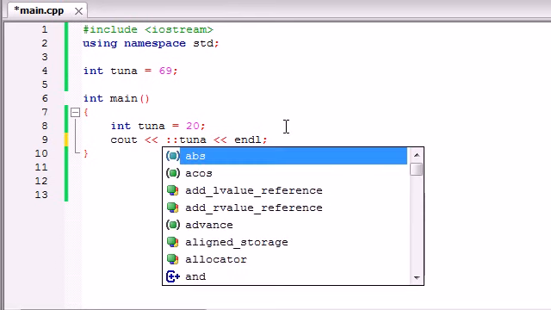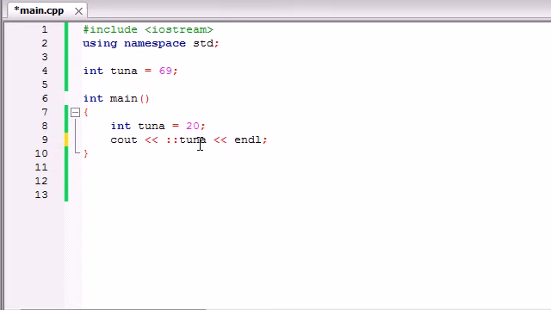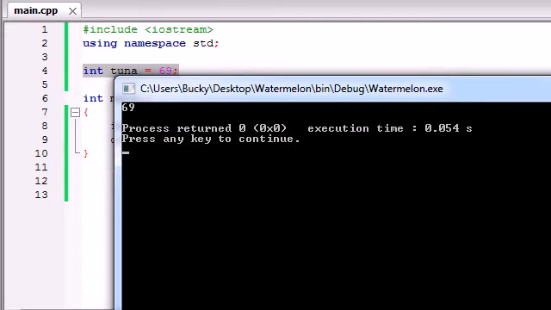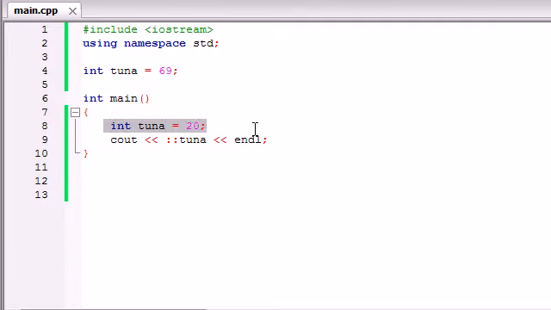Colon colon tells your program, alright, you have two variables called tuna. One of them is local and one of them is global. Whenever you have this colon colon before tuna, that means use the global tuna. In other words, use the tuna outside your function. So now whenever you run the program, check it out. It uses that global tuna instead of the local tuna.